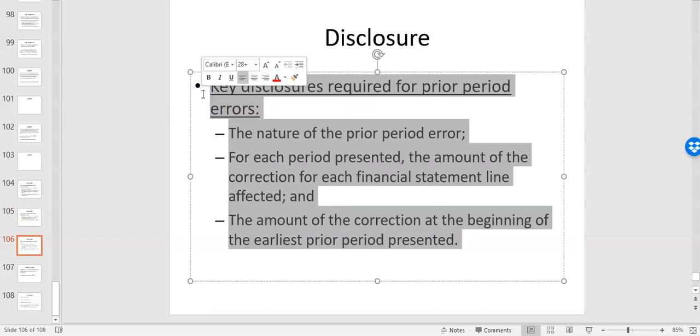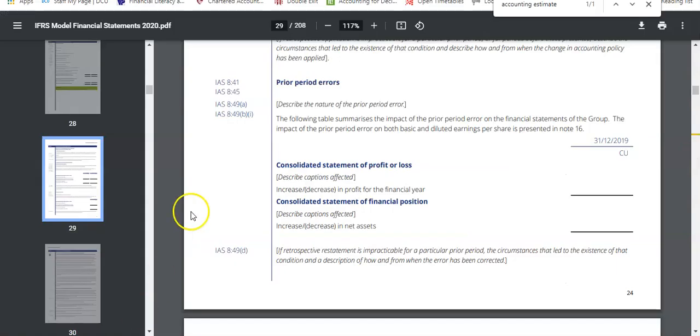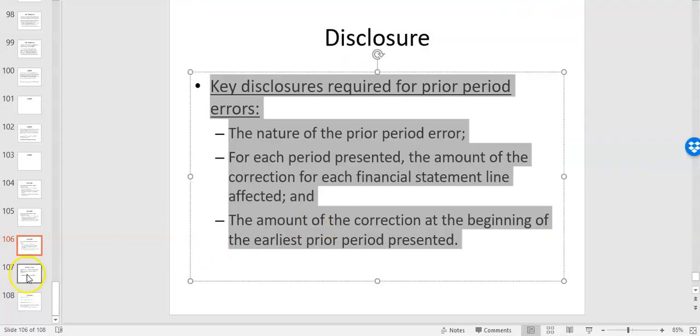And the model financial statements are probably one of the best ones to look at for that, because in the left-hand margin, it'll tell you IAS 8. So you can Control F for IAS 8, and you can see the references there, what the disclosures are. Because not every company's financial statements will have IAS 8 there. It depends on the year and maybe if they've had any error or any change in that year.